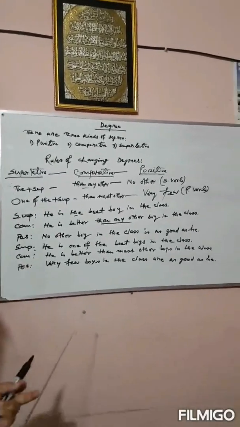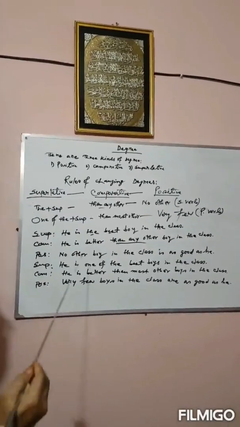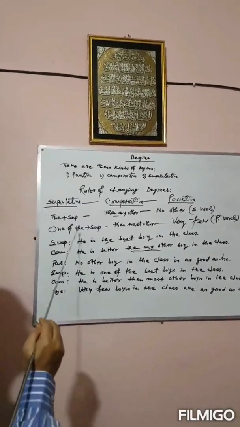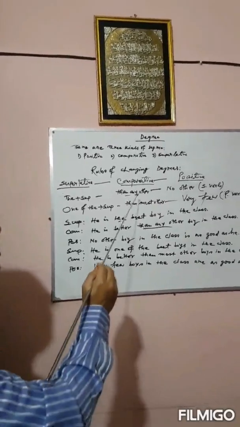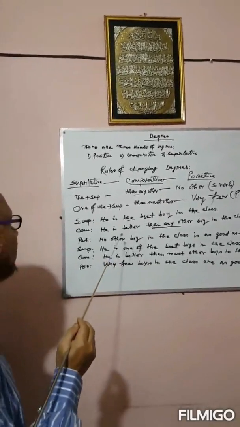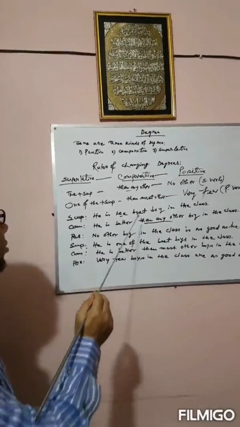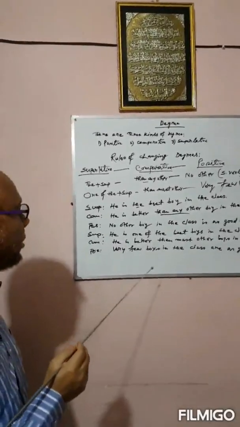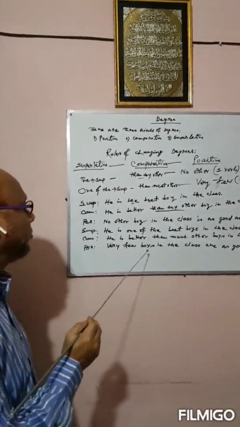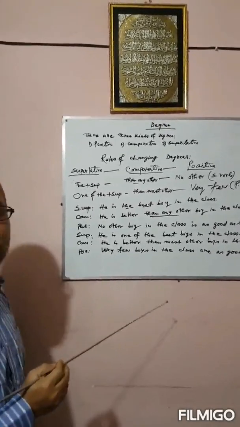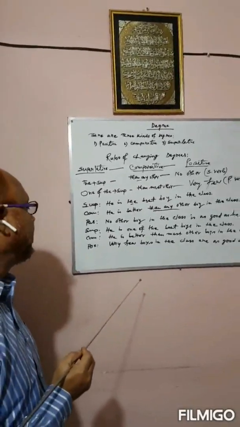But we should remember another thing: any superlative degree will be preceded by the superlative form of the adjective, and comparative degree will be preceded by the comparative form, and positive degree will be preceded by the positive form. This rule will not be changed.